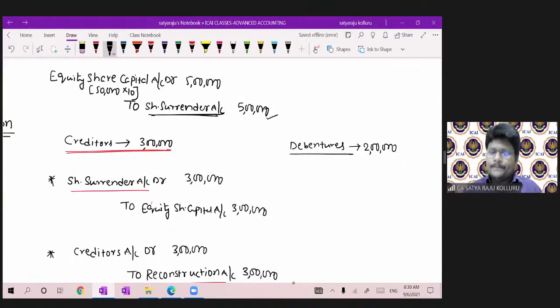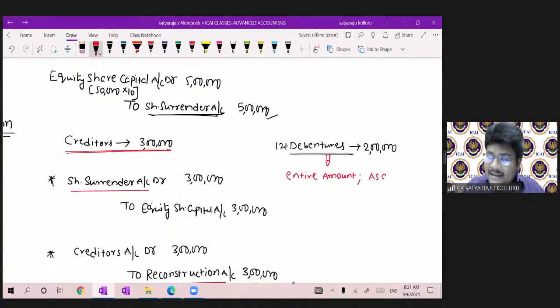Let us assume 12% debentures, existing 2 lakhs. These debenture holders are ready to sacrifice the entire amount.